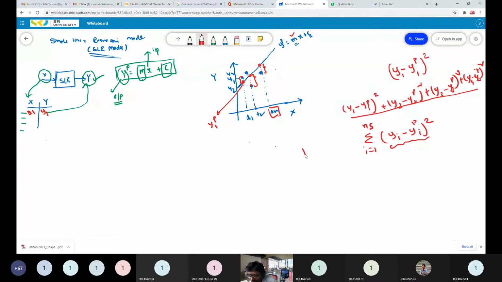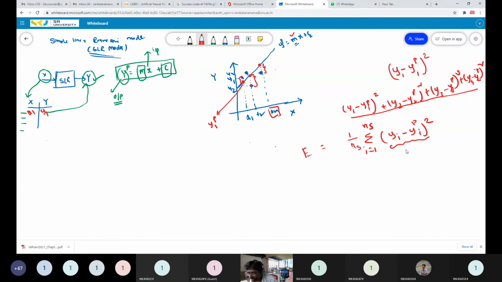This is called the error, the total error. Total error means actual value minus predicted value. This is the total squared error. And I am modifying one small thing: for this term I am multiplying with 1 by n. So what will it be? 1 by n into sigma i equal to 1 to n, (yi minus yip) whole square. yi is the actual value, yip is the predicted value, and the whole square is the squared error. The summation, the sum of the squares divided by the total number of samples, is called the mean square error.